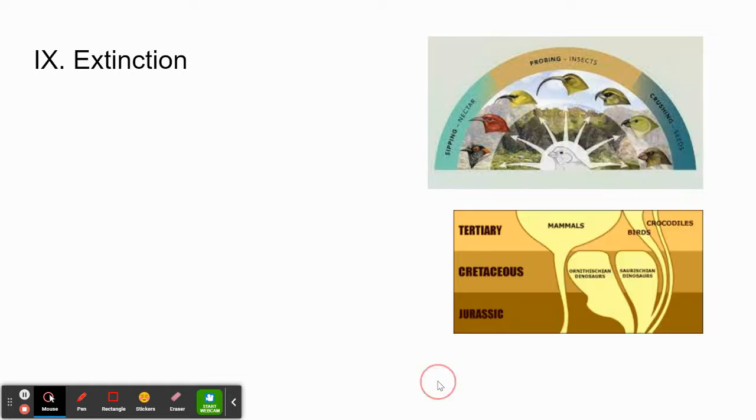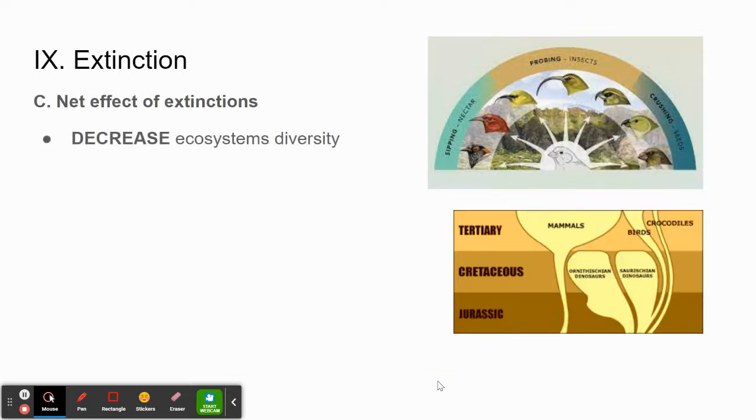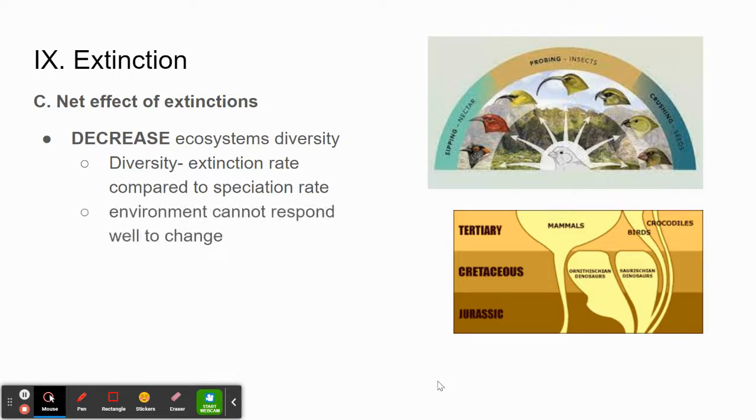The last thing I would talk about here is the effect of all of these extinctions. Yes, extinctions decrease an ecosystem's diversity. When organisms are no longer existing, the diversity goes down. And diversity, we know, is important, especially biodiversity. Diversity here is defined as the extinction rate compared to the speciation rate, right? If we're going extinct faster than we are speciating, then we have less variety or diversity within our organisms.